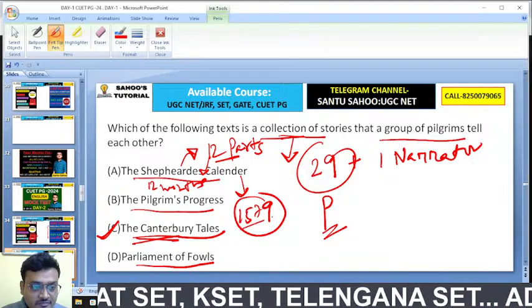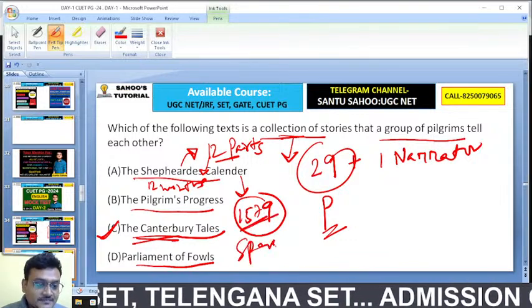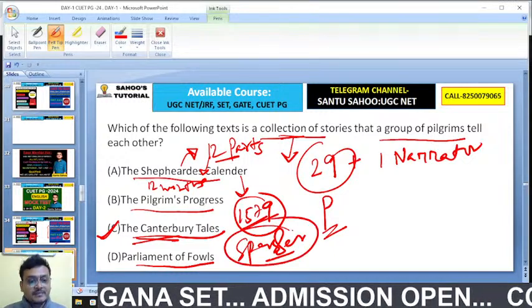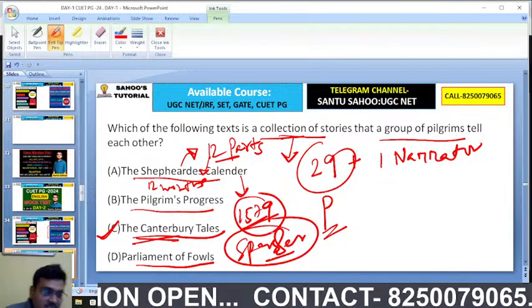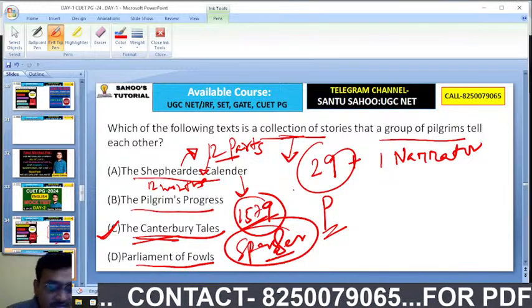Exactly, it's not Philip Sidney, it's Spenser. I'm extremely sorry for that. It's Spenser who wrote The Shepherd's Calendar, published in 1579.